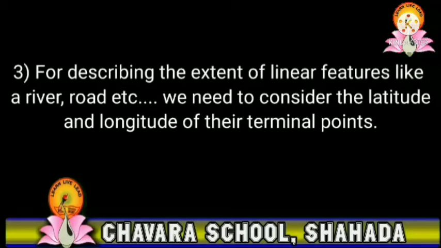For describing the extent of linear features like roads and rivers, we have to consider the latitude and longitude of the terminal points of that particular feature.